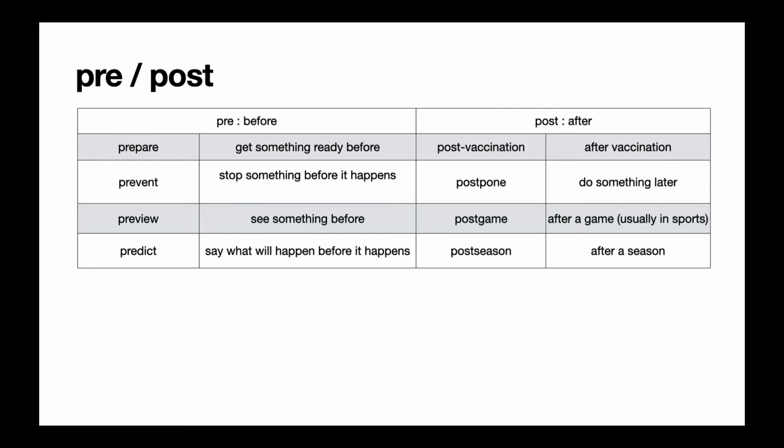Pre means before, like prepare. For example, prepare is to get something ready before. Prevent is to stop something before it happens. Preview is to see something before. And predict means to say what will happen before it happens, like we predict with our reading.